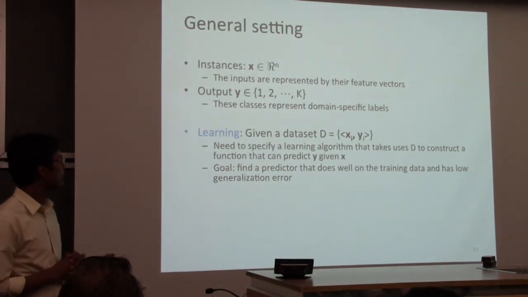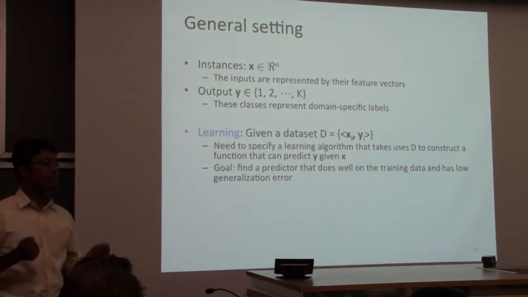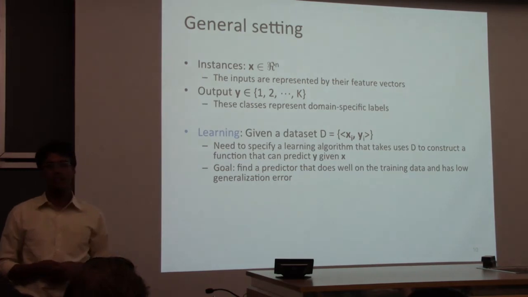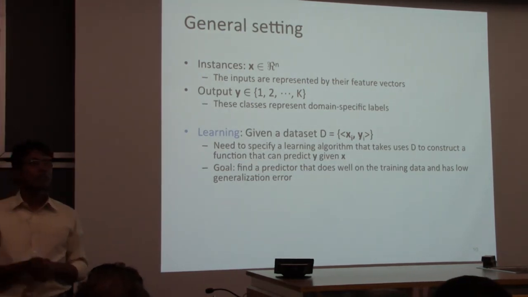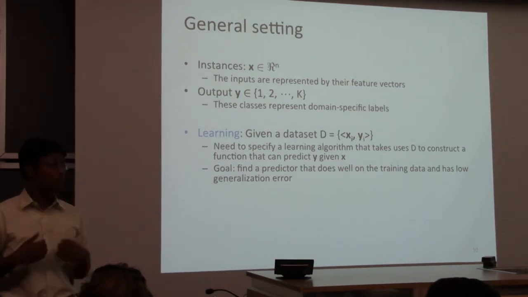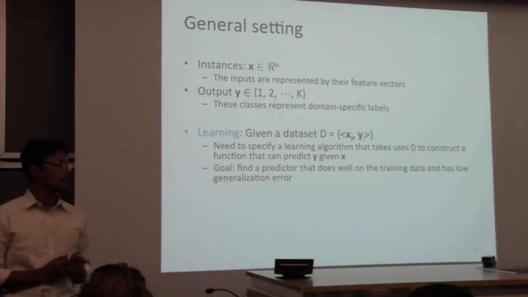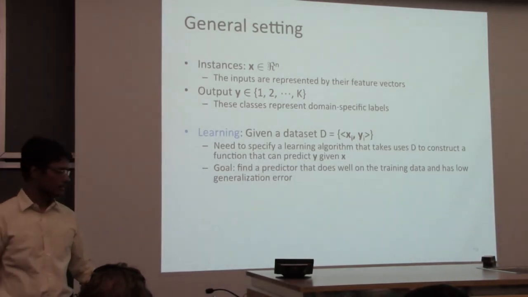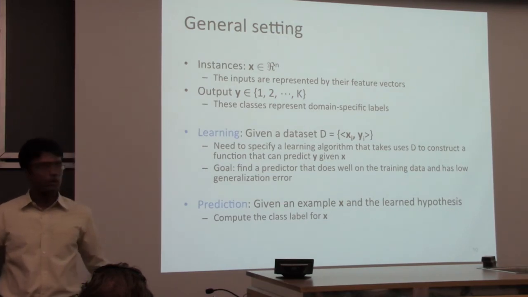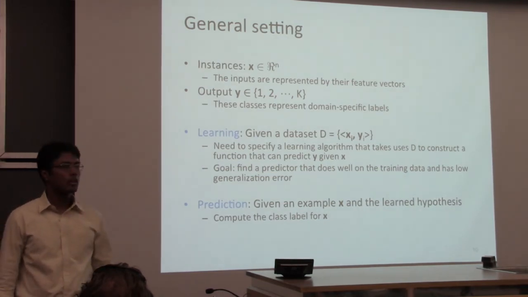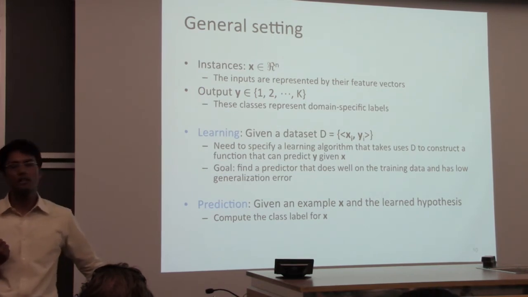And we want a predictor that has low loss on the training set and does well on all future examples. What we want from a multi-class learning algorithm is roughly what we always wanted. Generalization, we don't want underfitting or overfitting and such things. And prediction, we have to use this model to compute a label for a new, previously unseen example.